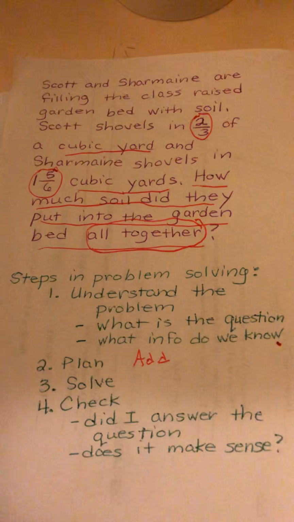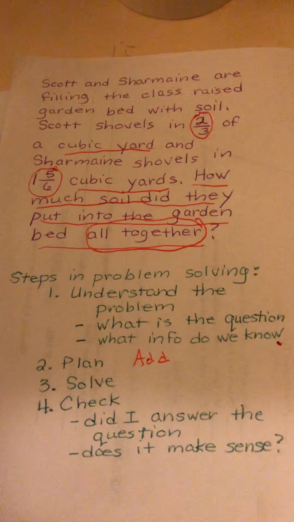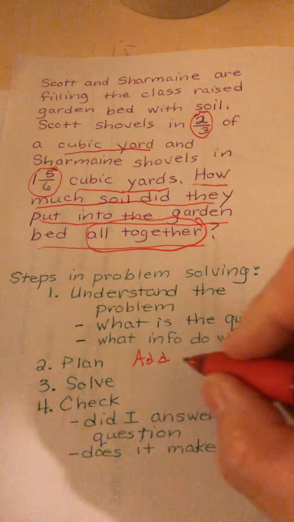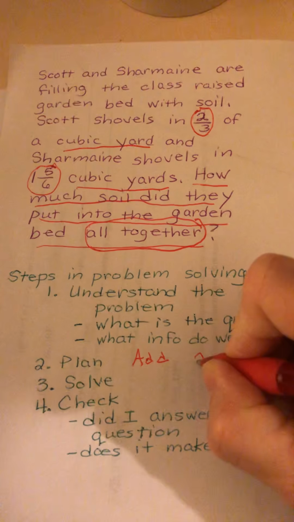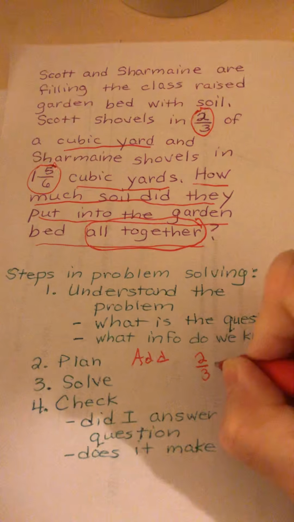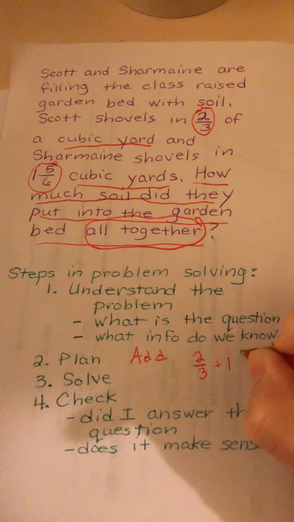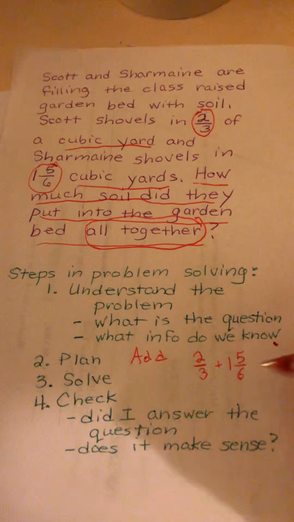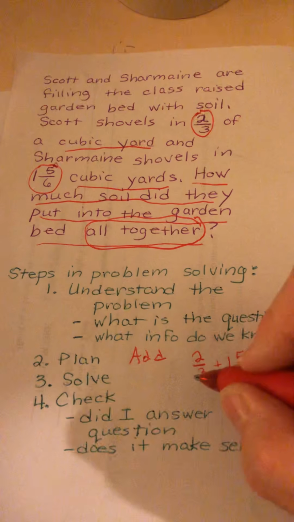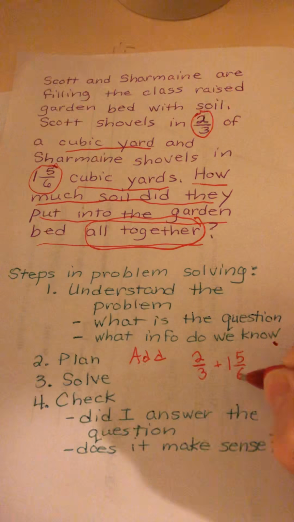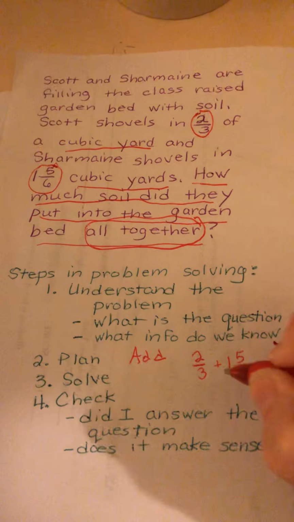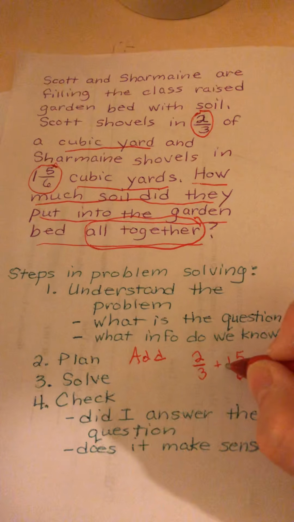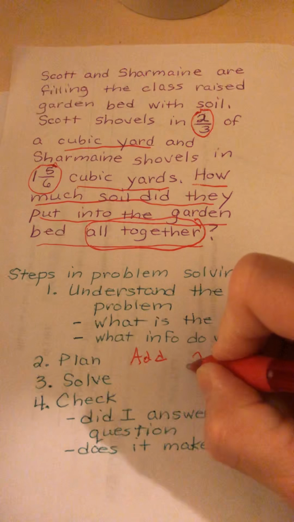Now, the third step of problem solving is to actually solve it. So I am going to do 2/3 plus 1 5/6. Now, of course, I have to get a common denominator. So I'm going to use 6 as a common denominator, and I'm going to make this one into an improper fraction.